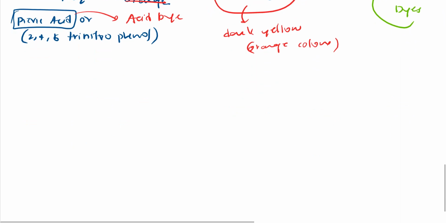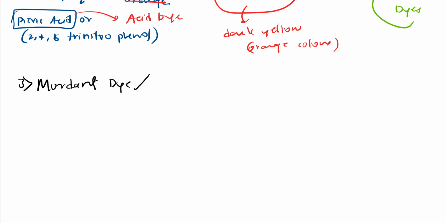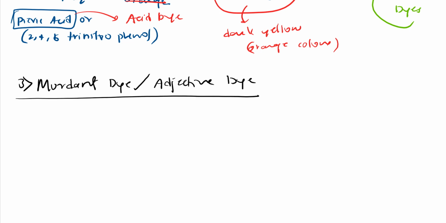mordant dye, right? The third one. So we shall see about this mordant dye, which is also called adjective dye. So what is this mordant dye or adjective dye, let us see that. See, let me explain here. I have fabric, to this I will directly add dye.